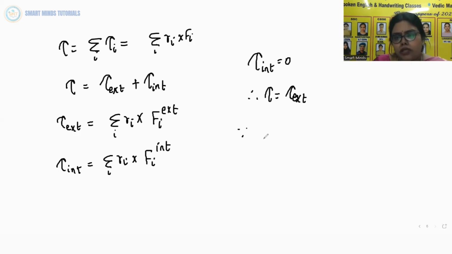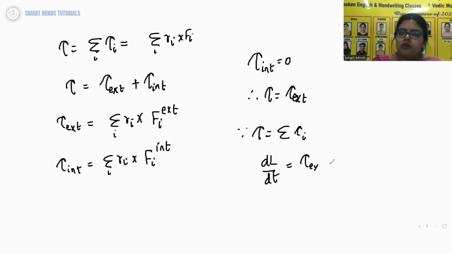Now since tau equals sigma tau i, it follows that dL by dt equals tau external. So what does this mean? The time rate of the total angular momentum of a system of particles about a point taken as the origin of our frame of reference is equal to the sum of the external torques, that is, torques due to external forces acting on the system, taken about the same point.